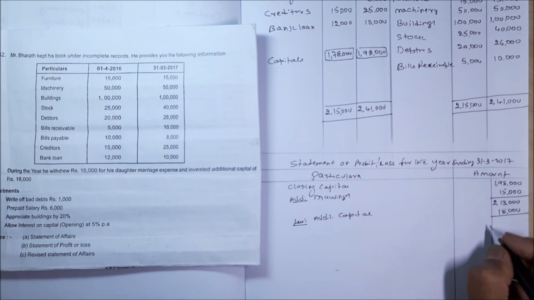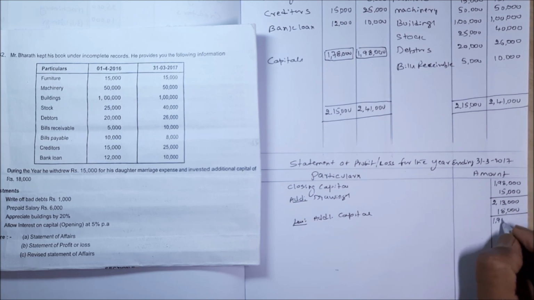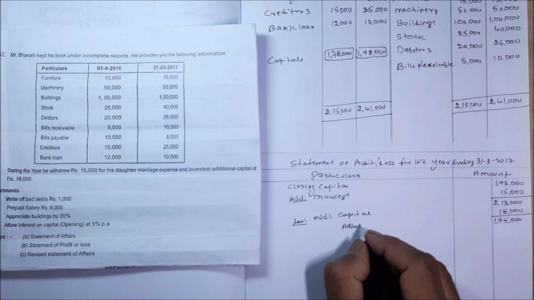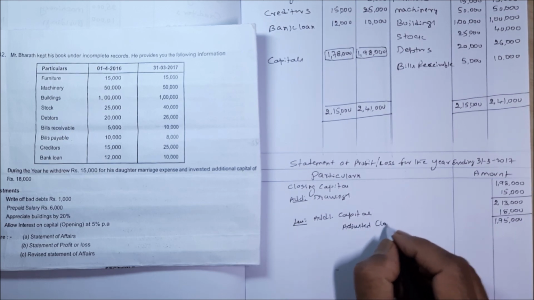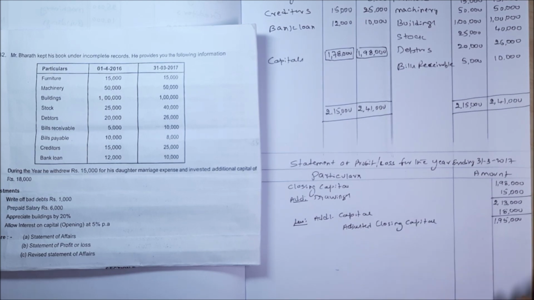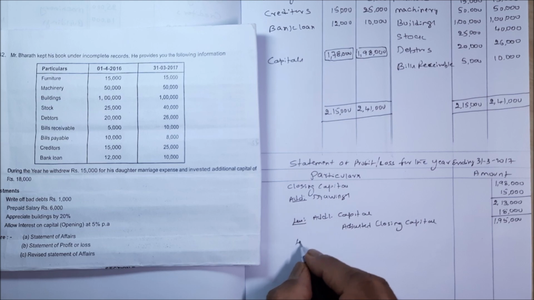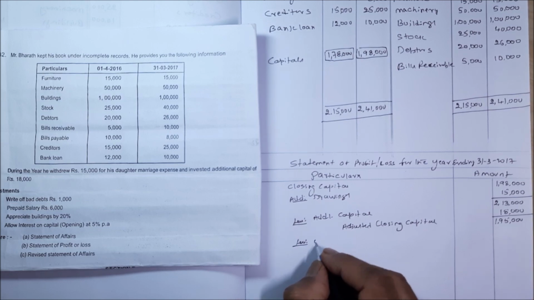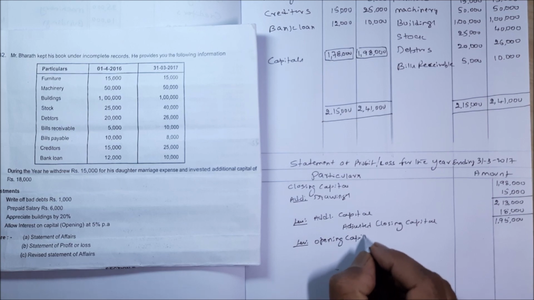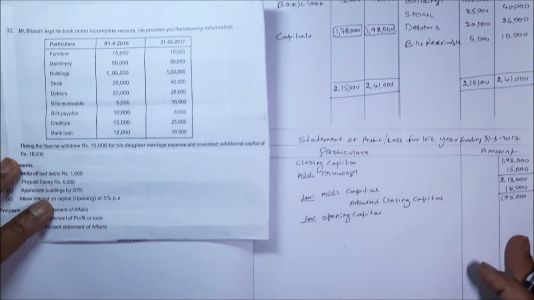Then it comes to 1,95,000, which is called adjusted closing capital. Then less opening capital.